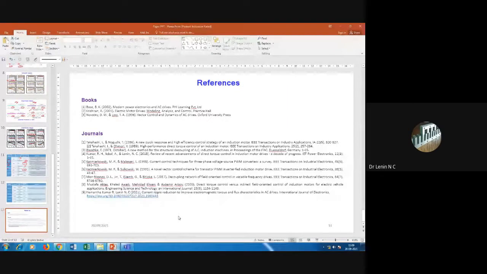So the next question is from participant. How can we improve power factor when load is connected with the induction motor? Of course, we can go for variable speed drive. That is one option. If you are having a variable speed drive, of course, you can maintain the power factor in a better way. Suppose if you are not having a variable speed setup, then the only option is to go with the copper bars. Using copper bars in the rotor, the current consumption is going to get reduced, and power factor is going to be better.